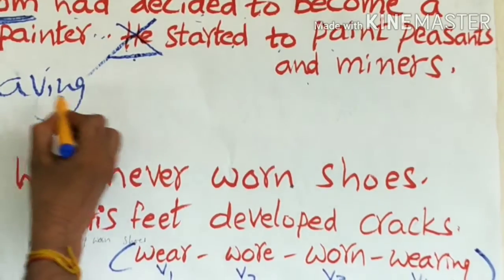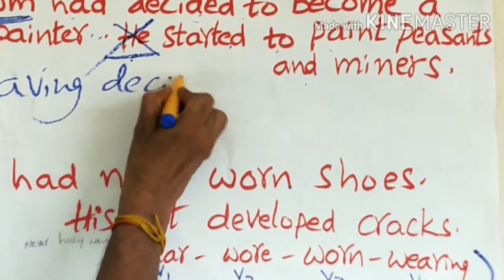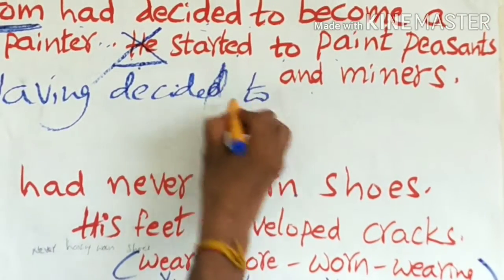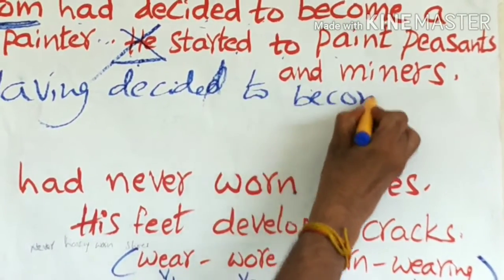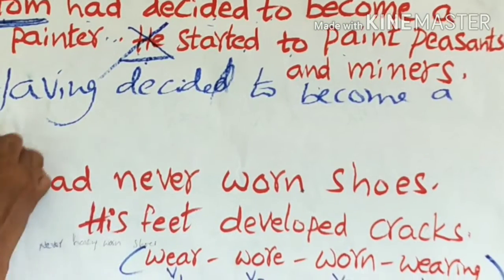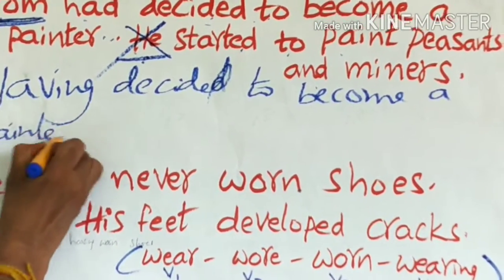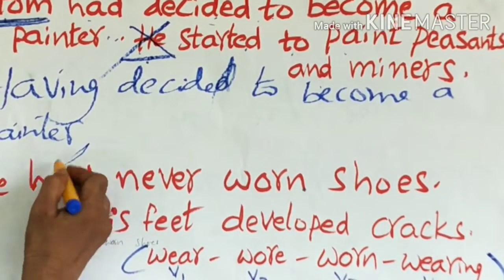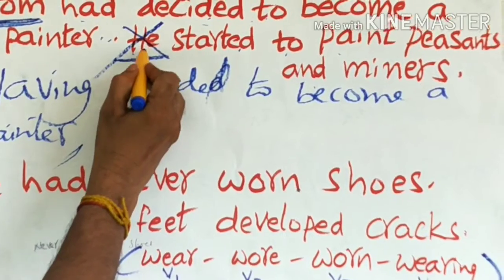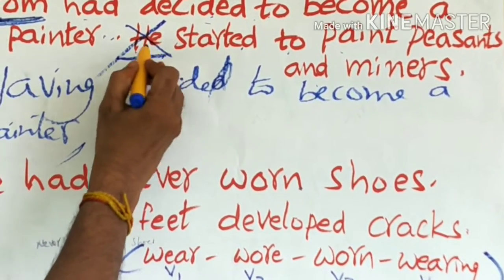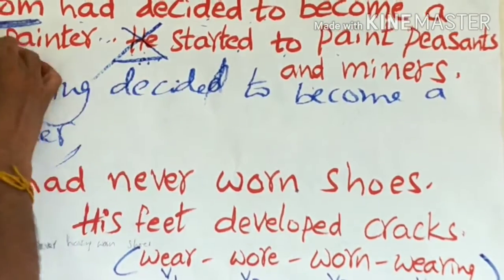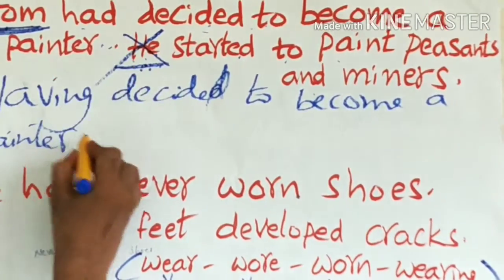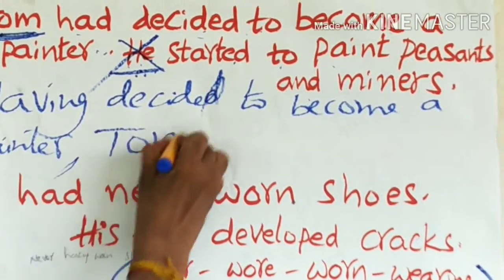Having decided to become a painter, comma, full stop is removed, we should use comma. He should be deleted. In place of he, we should use Tom. The noun is used in place of pronoun. So, Tom is used.